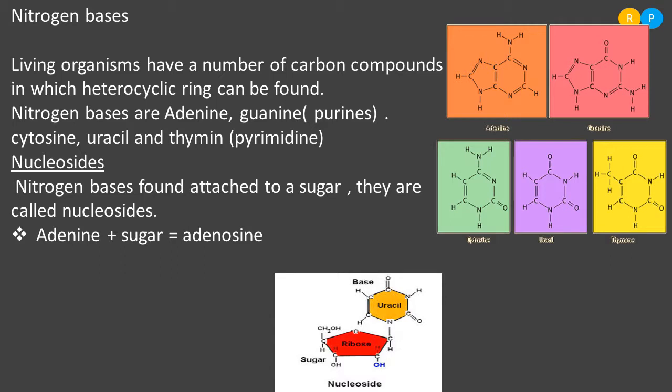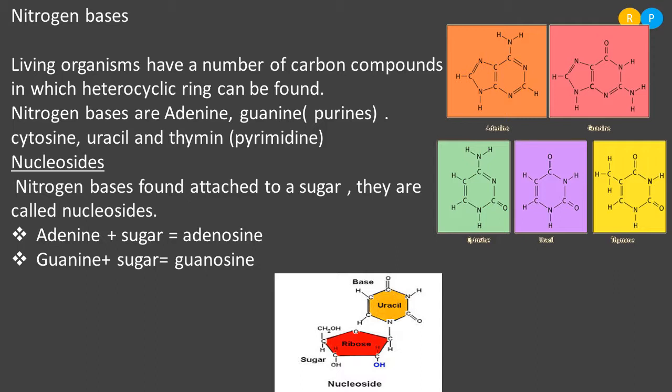This is combined with sugar and forms adenosine. Adenosine is nothing but a nucleoside. In a similar way, guanine is another nitrogen base. This combines with sugar and forms guanosine. Understood? Children, here we are not going to study the molecular structure. We are not concentrating on the molecular structure.